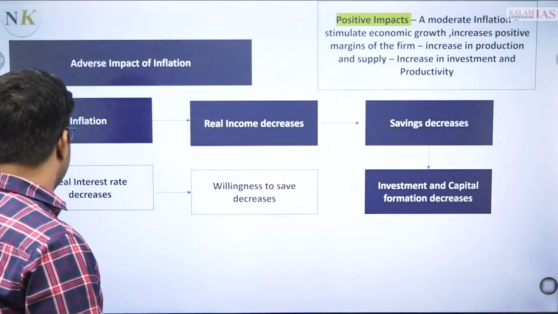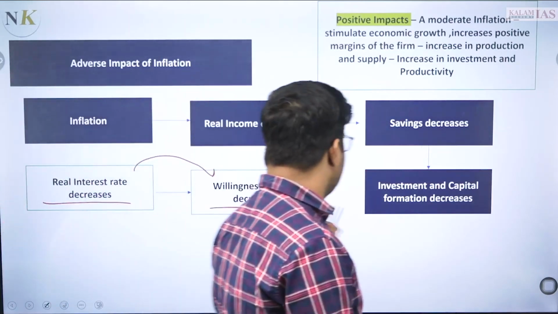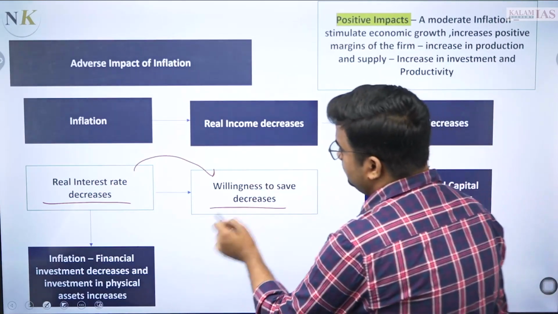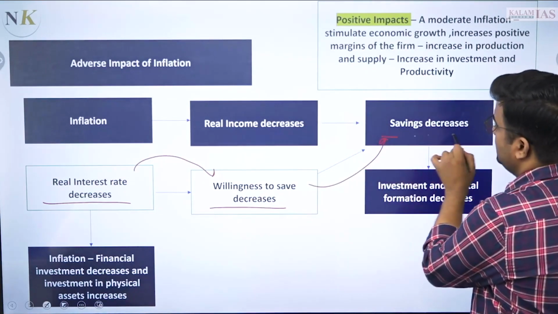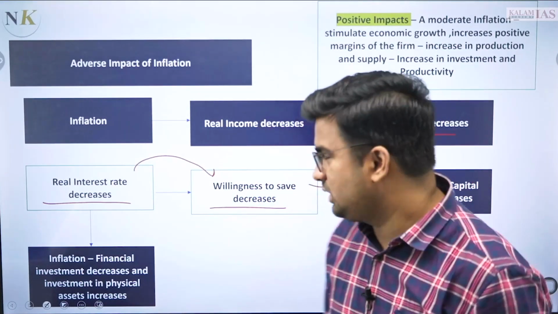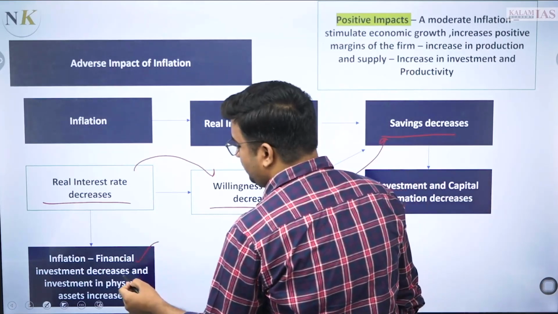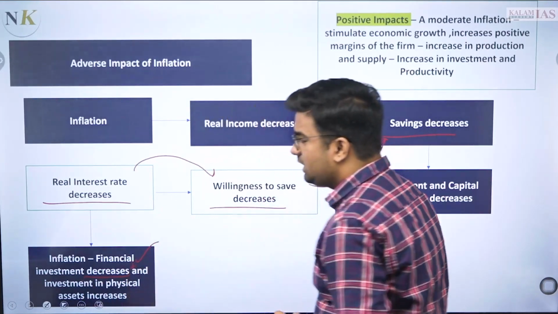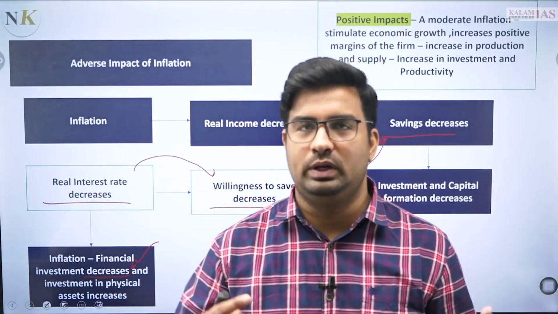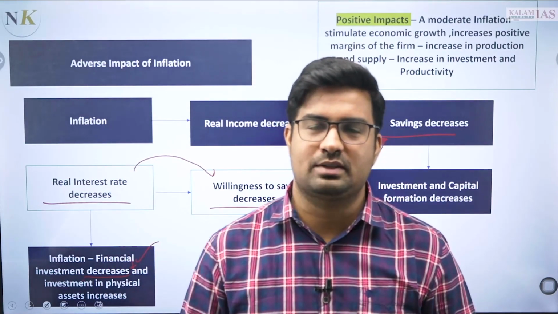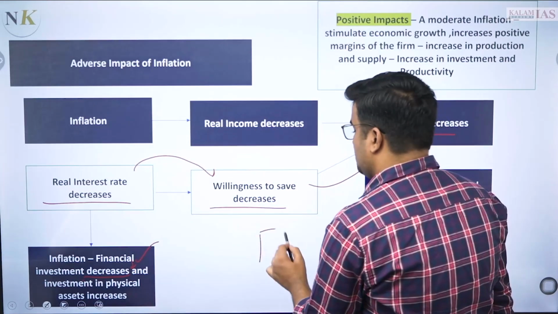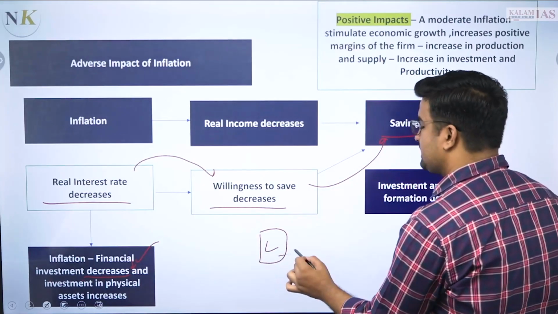Because this real interest rate decreases, it decreases their willingness to save, and this further adds on in two things. First thing is their saving capacity decreases, further जो financial और capital formation होगी वो decrease होगी. So they stop doing the financial investments, that will decrease, and the investment in physical assets increases जो immobile होती है जैसे कि land, gold, which will not be further utilized in the process of economic development or economic activity. For example, you have bought a land, now it is stagnant,